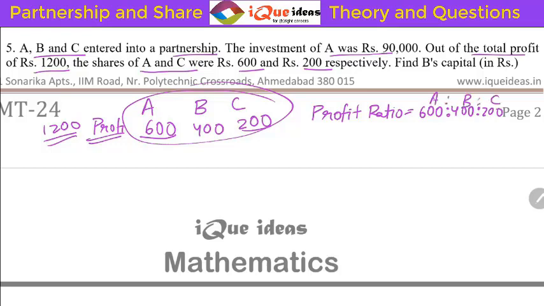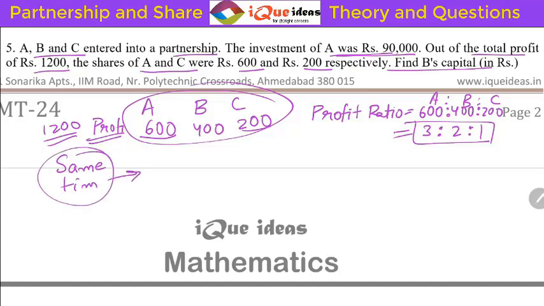Okay, let's see how it helps us. Now if you divide by 200, it will be 3 is to 2 is to 1. This is the profit ratio. Now, what is the question saying? A invested 90,000 rupees. Find B's capital. Nothing is mentioned about time, so it is for the same time. That means everybody invested for the same time. For the same time, we can directly use that the profit ratio is equal to the investment ratio.